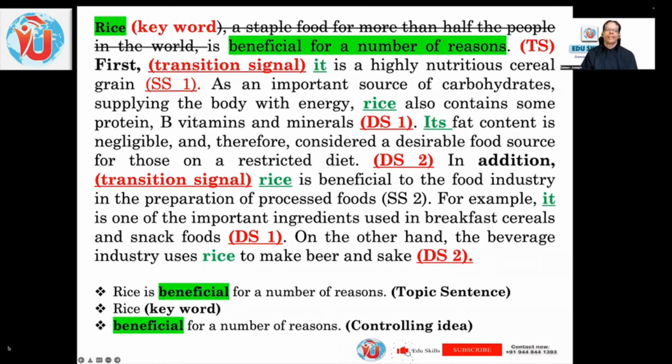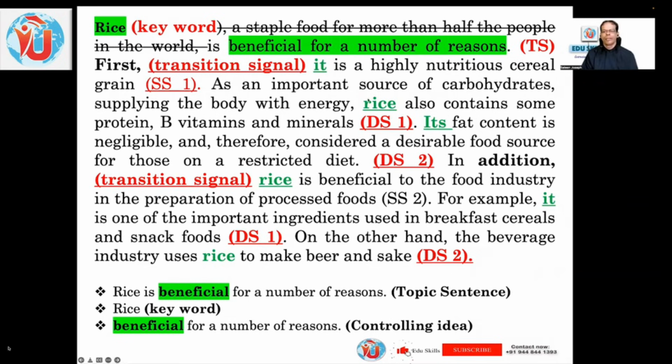And it again refers to rice. So supporting sentence 1 is highly nutritious cereal grain. The nutrition element of rice is the first supporting sentence. Why did they say it's beneficial? For many reasons. What are the benefits? So first benefit, it is nutritious. I don't want to just read it again because you heard it.